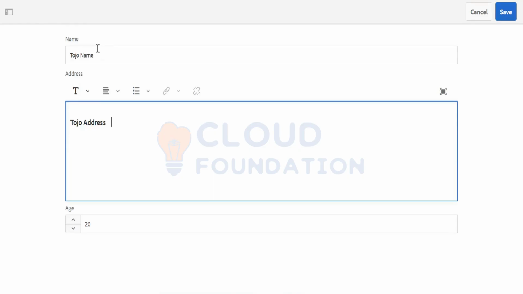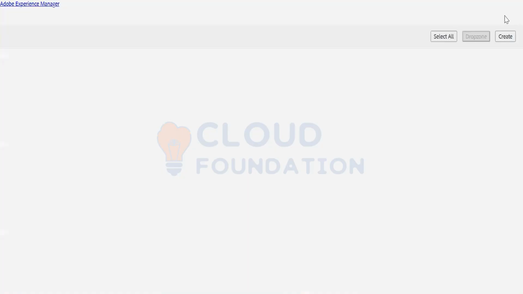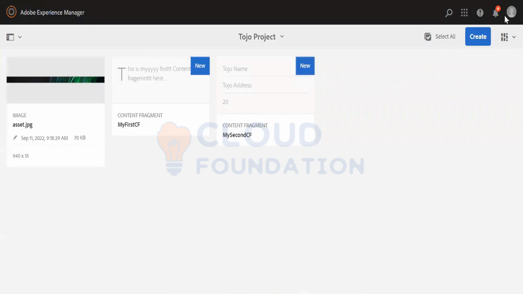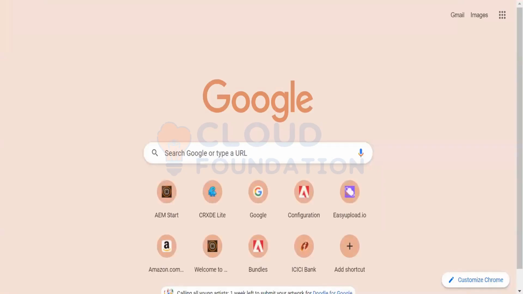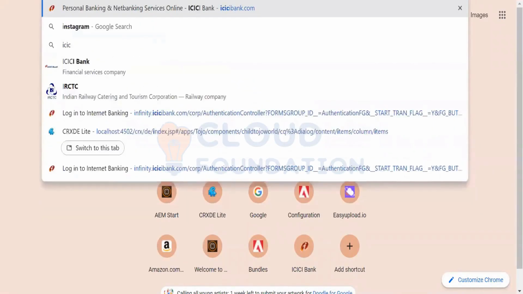Now, what is the purpose? The purpose is when you have to use AEM as a headless CMS, for content as a service. There the content fragments are very much used. When I say headless CMS, let me give you an example, like consider an ICICI bank.